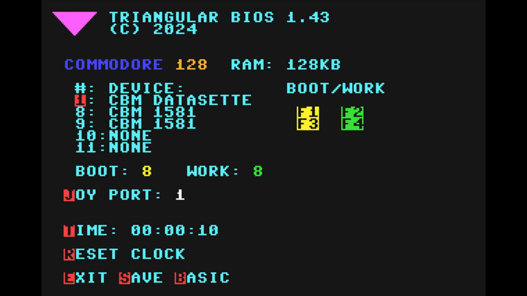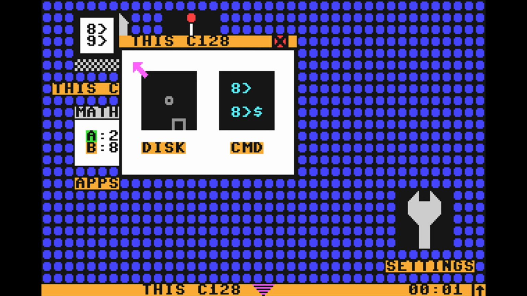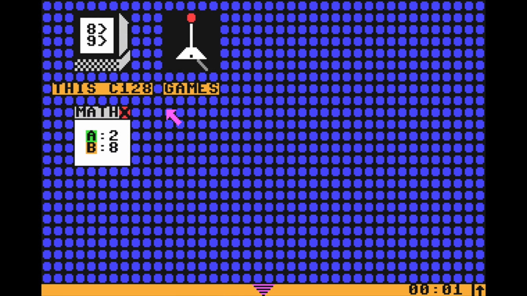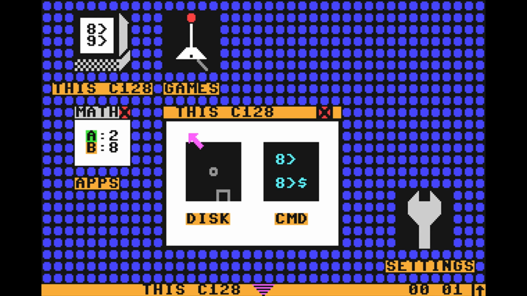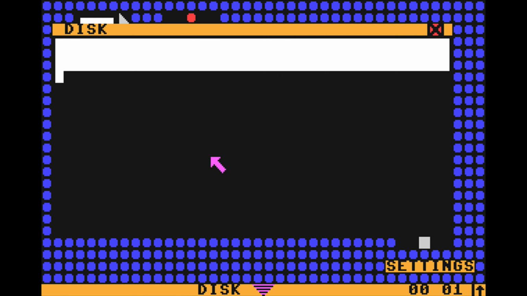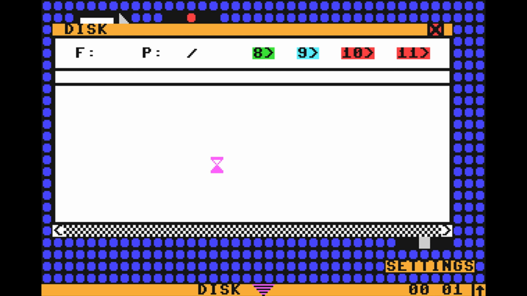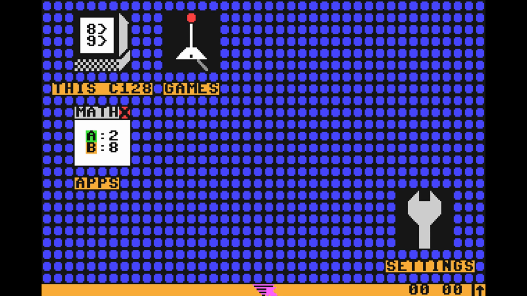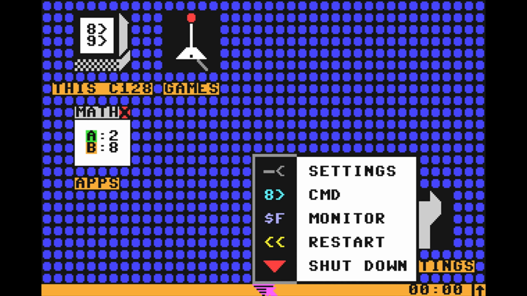Let's start with BIOS, in which setup menu joystick port for mouse can be specified. First noticeable change is bigger mouse pointer. Micro OS has updated Start menu. It's bigger and includes Command and Monitor.